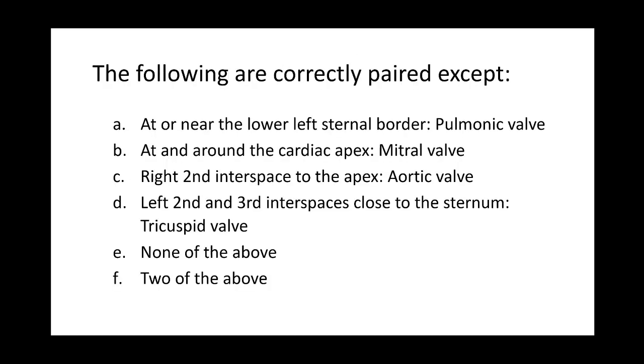Next question. The following are correctly paired except. A. At or near the lower left sternal border is the pulmonic valve. Letter B. At and around the cardiac apex is the mitral valve. Letter C. Right and second interspace to the apex is the aortic valve. Letter D. Left second and third interspaces close to the sternum is the tricuspid valve.